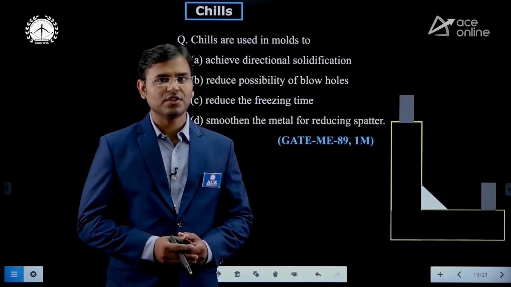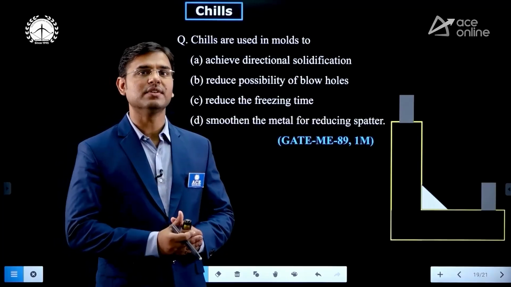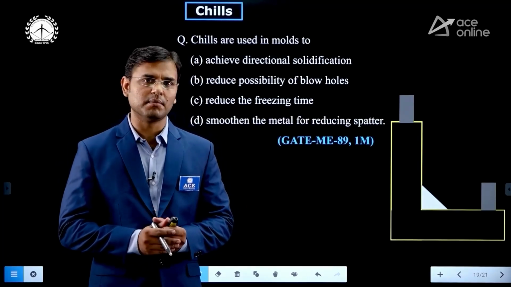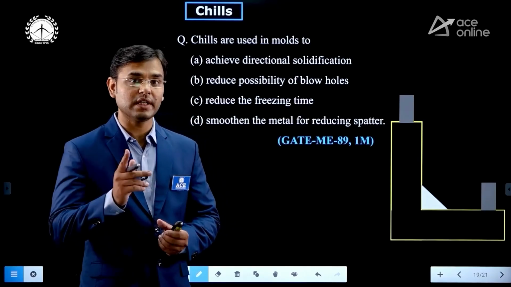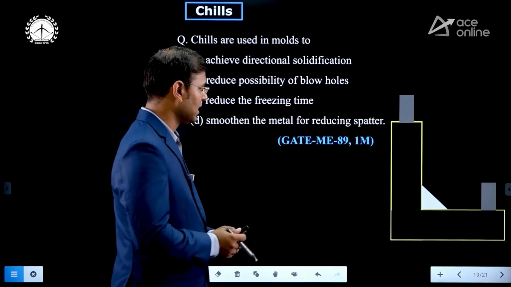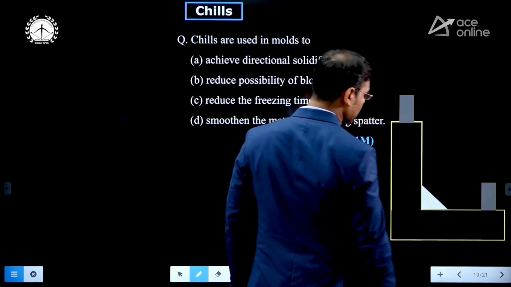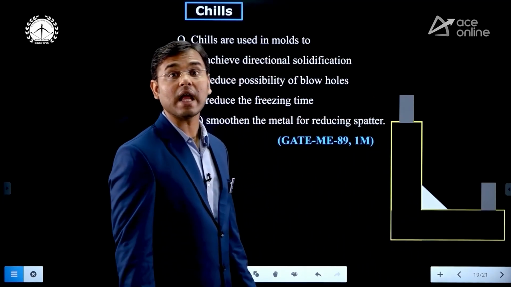Now see the question on chills. What is the main function of chill? Questions on this main function are asked in the GATE exam. Directional solidification is the main function of chill. How does directional solidification work? You can see this is the L-shaped casting, means this is the L-shaped cavity.